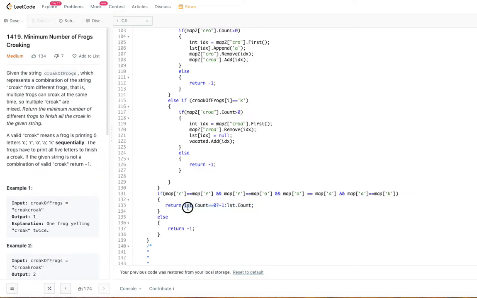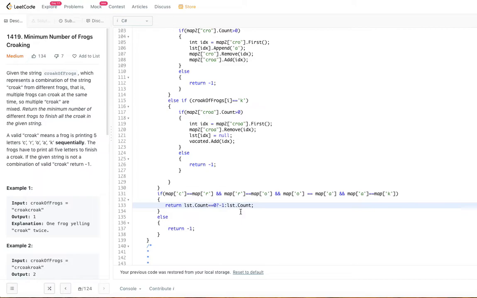just check if the list has anything left over. List count is 0 or not. If it is 0, that means you haven't formed anything. List count is 0. That means you did not form even a single croc. So whatever the string that is given to you, probably an invalid string. In that case, you return -1. Otherwise, you return the list.count. List.count is the number of frogs that are required for you to complete the crocking of the given string. Hope that problem is clear for you now.